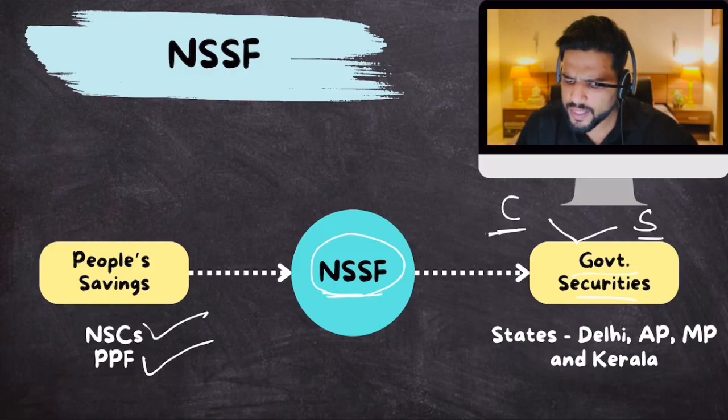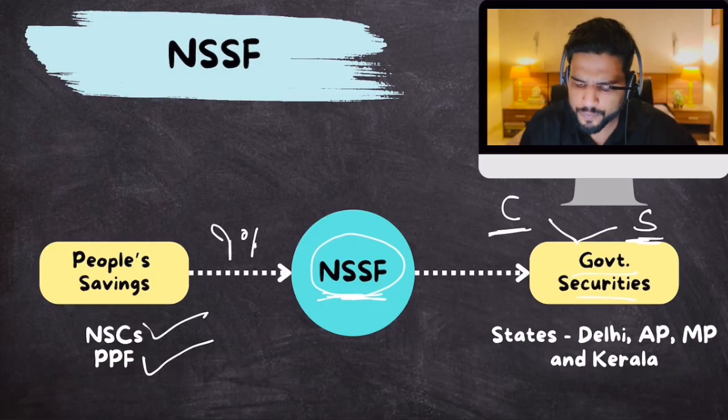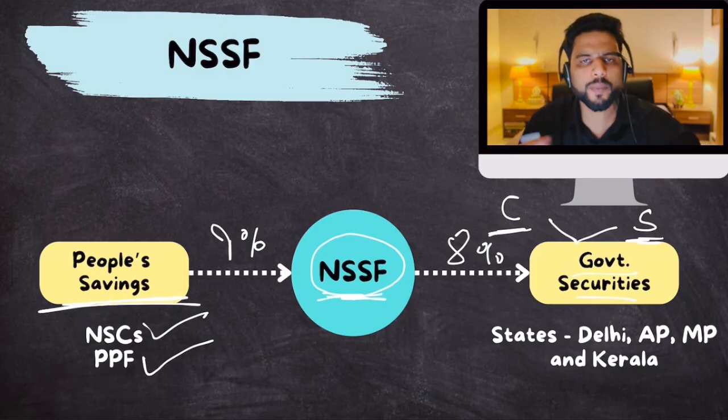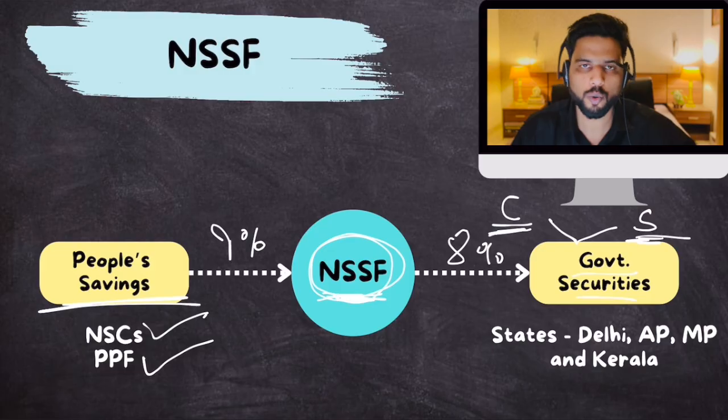The reason is that NSSF is already taking this money at 9%. NSSF cannot loan out this money at 8%, because then NSSF will lose out people's money. How will it return this money to people? So necessarily NSSF has to offer these loans at higher interest rates. Yes, makes sense.